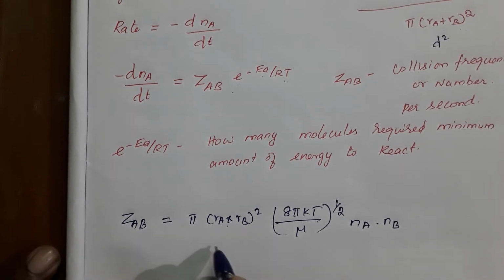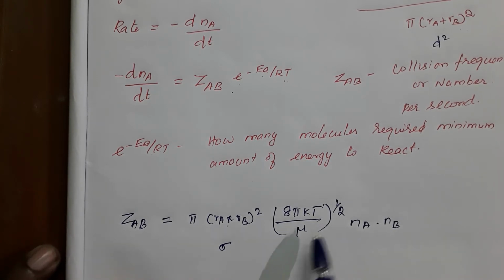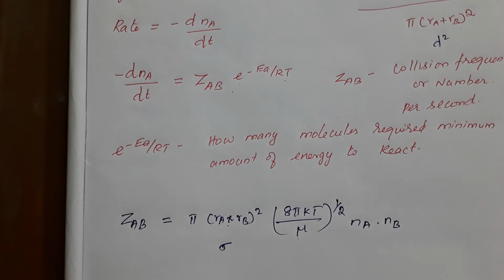Some books write it as sigma, or in some books as d diameter. 8 pi kT by mu power 1 by 2 is the average velocity of the gaseous molecules. In the kinetic theory of gases we have studied the different types of velocities. Mu is called the reduced mass. After the collisions the energy will be exchanged, so we take the reduced mass, Na into Nb.